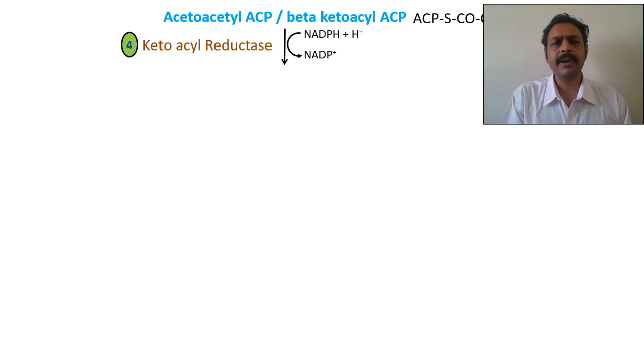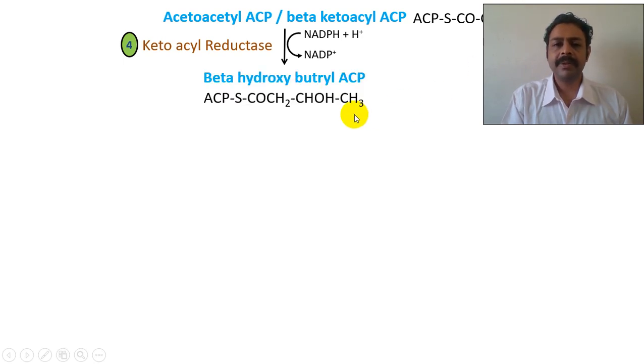So what will happen when you join hydrogen here? You are going to join two hydrogen, so it becomes CHOH. That is beta hydroxy, second carbon, beta hydroxy butyl ACP. See, ACP is always attached. ACP is a protein, don't get confused. ACP is a protein attached here, that's all.